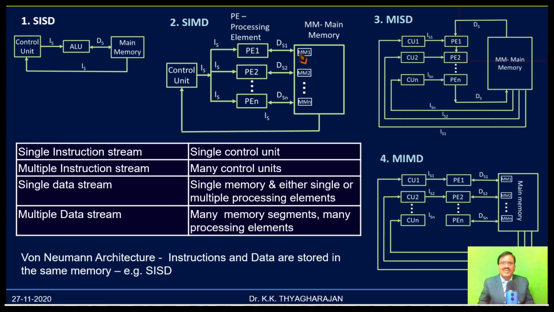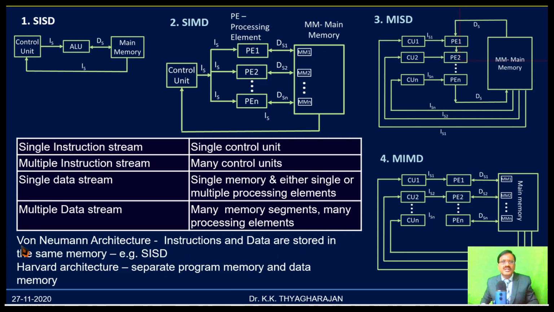Each processing unit will be connected to one segment. So it is summarized here. You have to remember, instruction is related to the control unit. Data is connected to the memory segments and also the processing units.